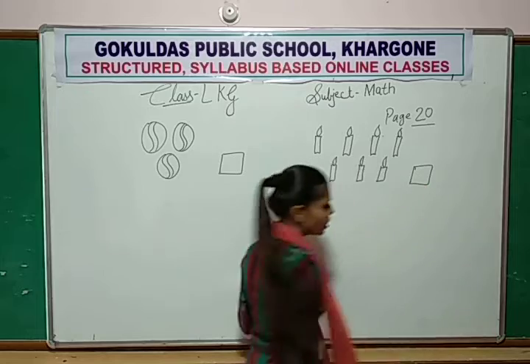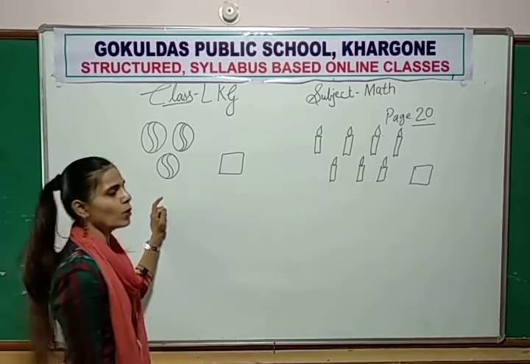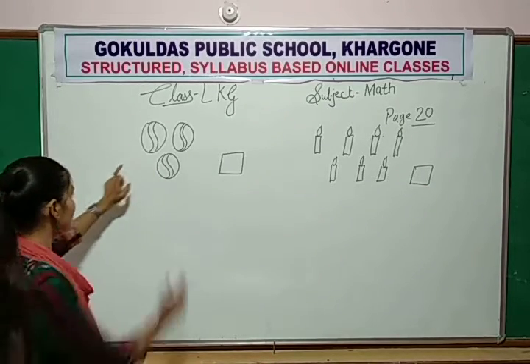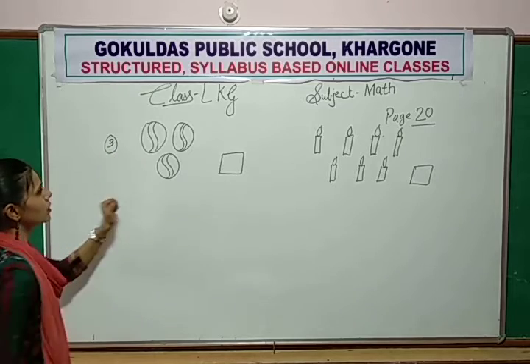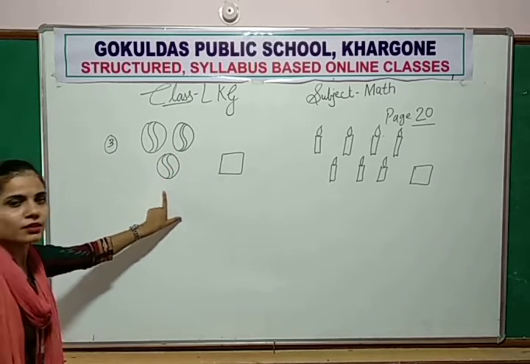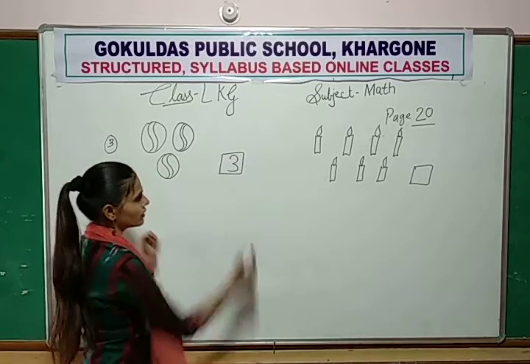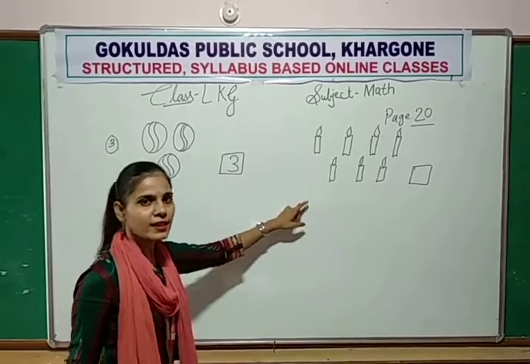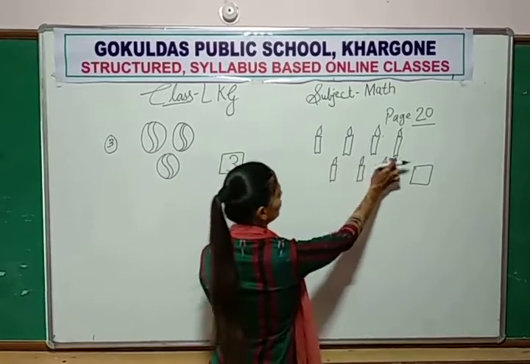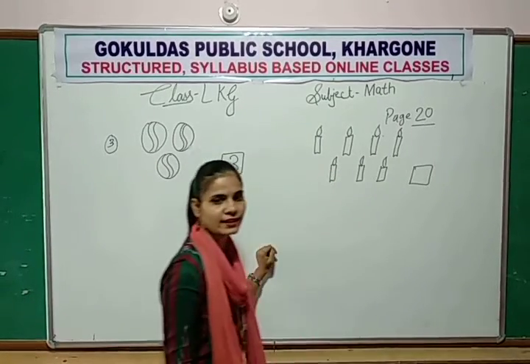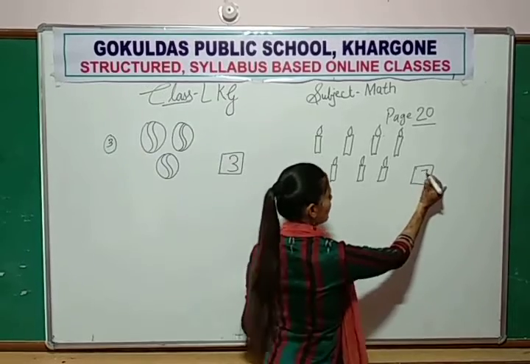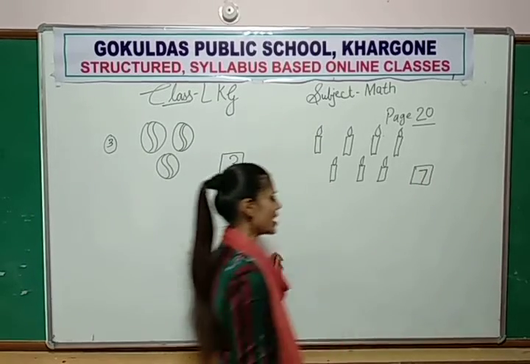First, you count the objects. How many balls are there? 1, 2, 3. So you write number 3. Then you count the candles. How many? 1, 2, 3, 4, 5, 6, 7. 7 candles are there.